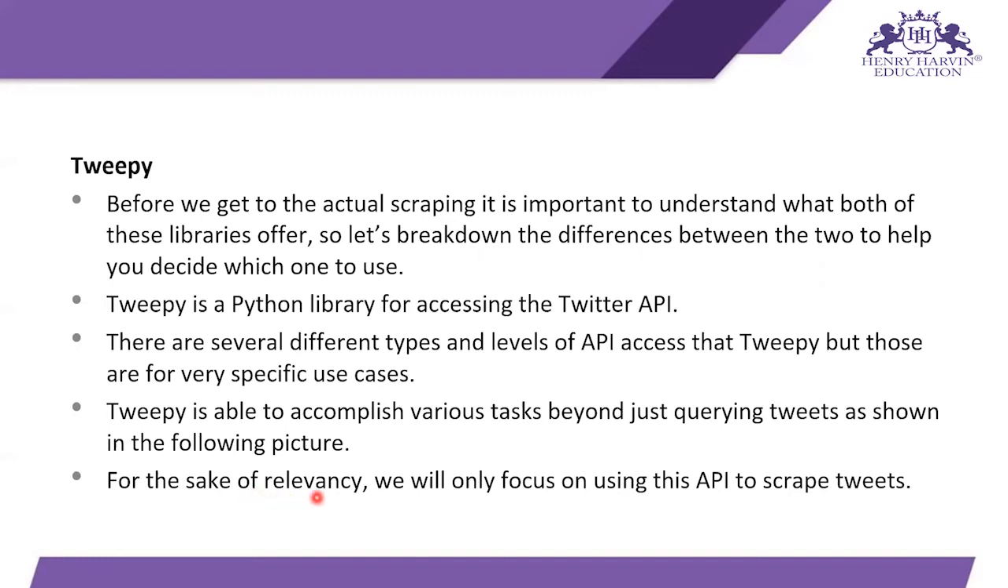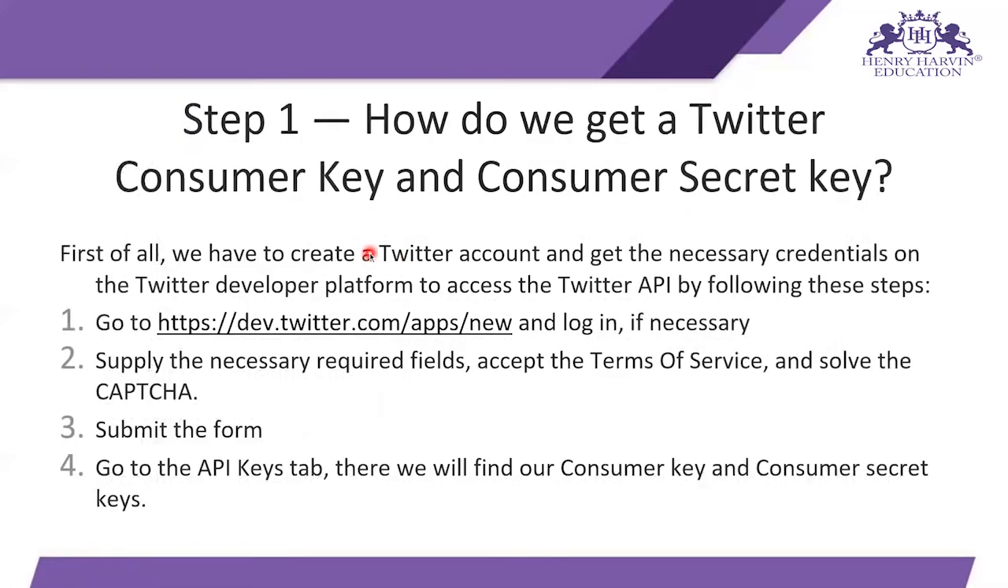For the sake of relevancy, we will only focus on using this API to scrape tweets. So for this session, we only focus on how we can get the tweets from Twitter. And step one: how do we get a Twitter consumer key and consumer secret key? First of all, we have to create a Twitter account and get the necessary credentials on the Twitter developer platform to access the Twitter API by following these steps.